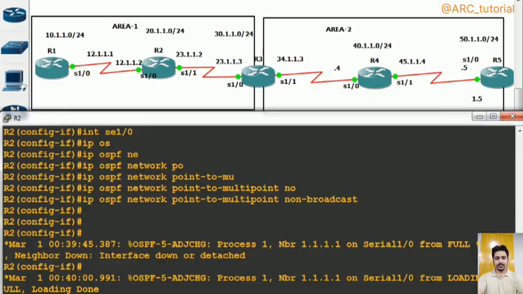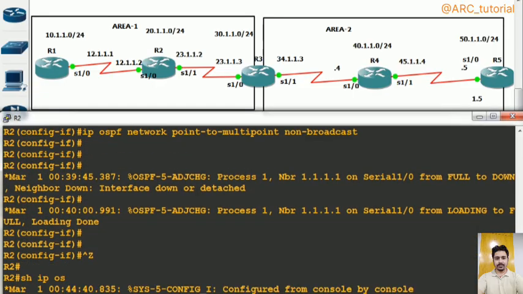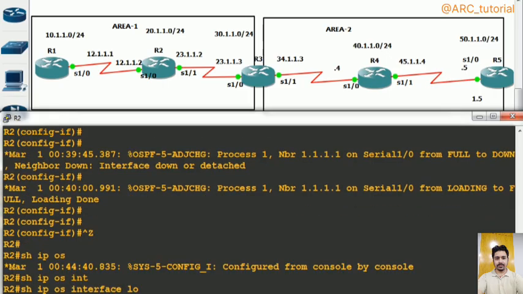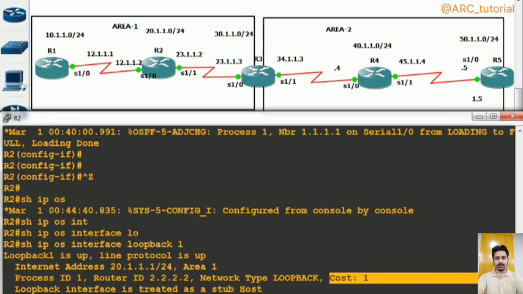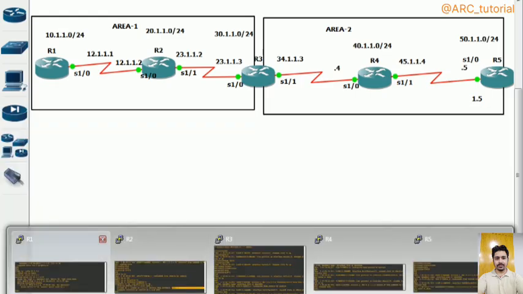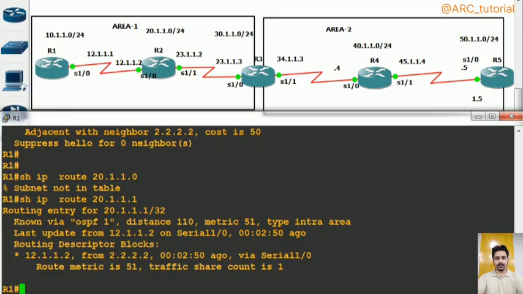As you can move on R2, you can see show IP OSPF interface loopback 1. So by default cost is what? 1. And then it is adding its own cost as 50. So total cost has become now 51. Have you understood it or not? So in this way you can also modify your cost per neighbor basis as well.